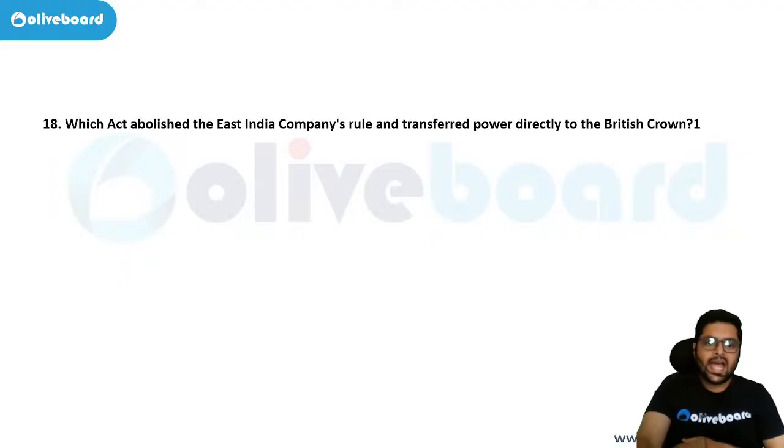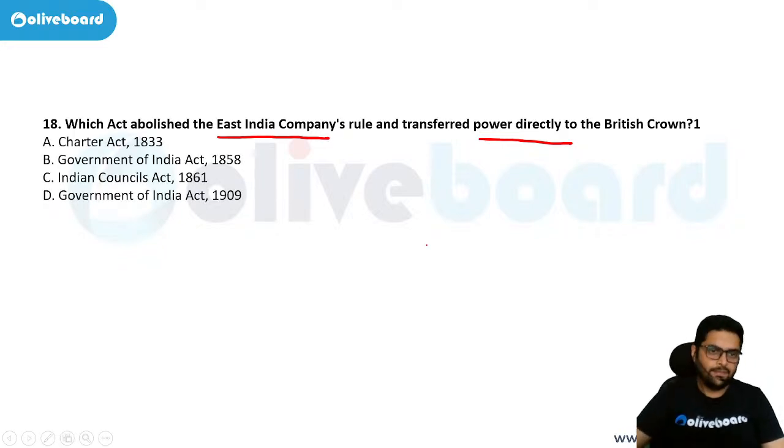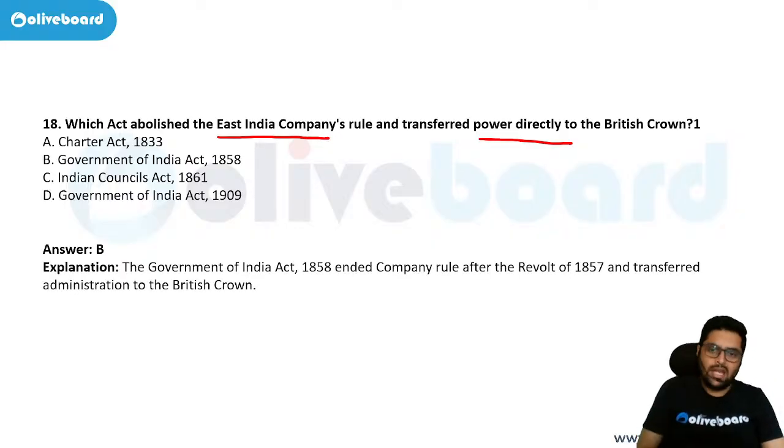Next, which act abolished the East India Company's rule and transferred power directly to the British Crown? Which is the act? Tell me. Charter Act 1833, GOI 1858, Councils Act 1861, or Government of India Act 1909. So it was Government of India Act 1858.